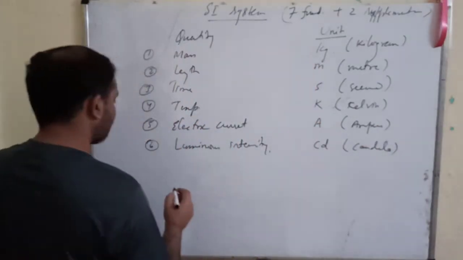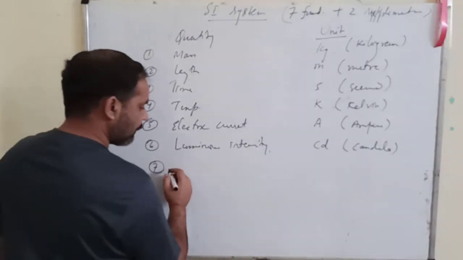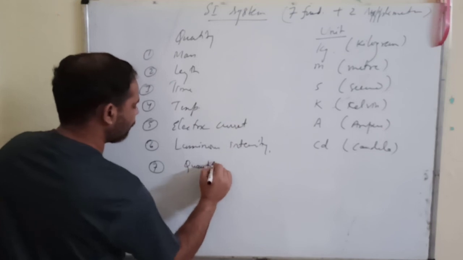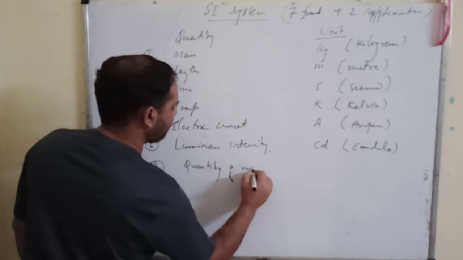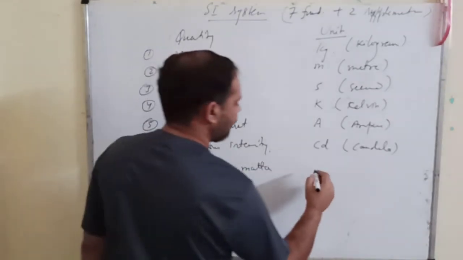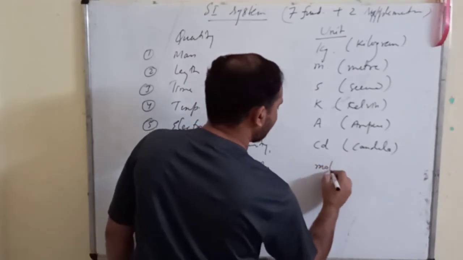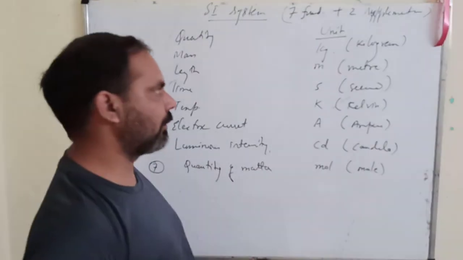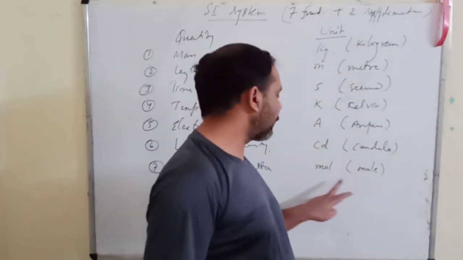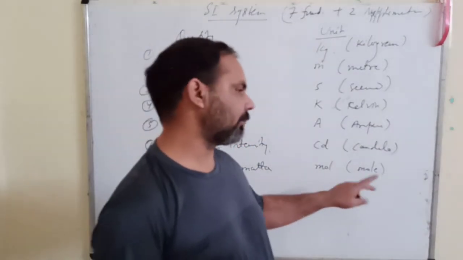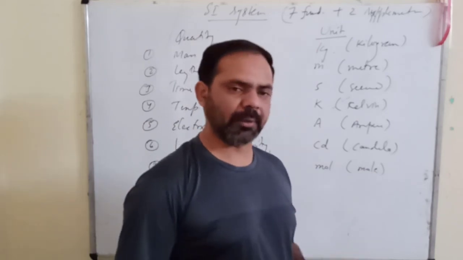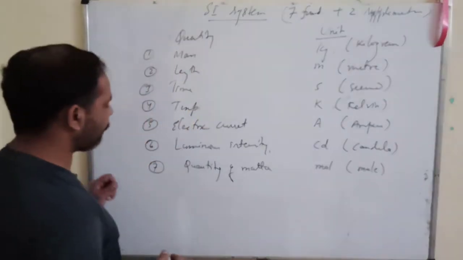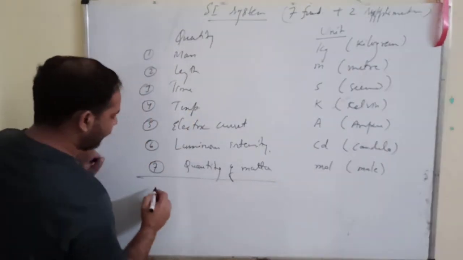The seventh one is quantity of matter, and the unit is mole, M-O-L-E. We denote this unit by M-O-L, and the word is actually mole.